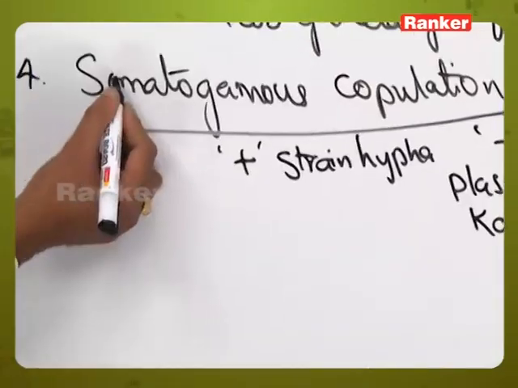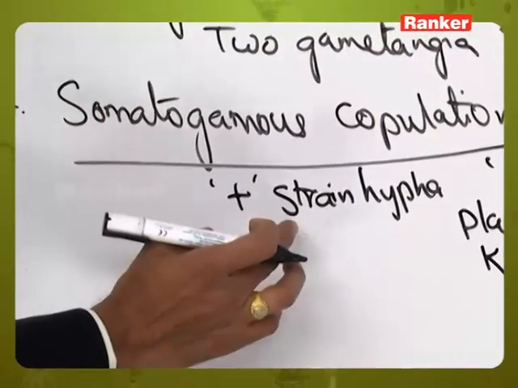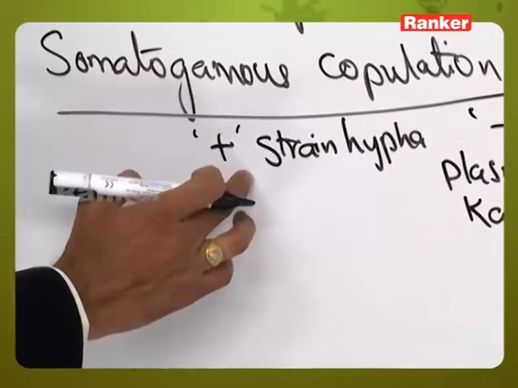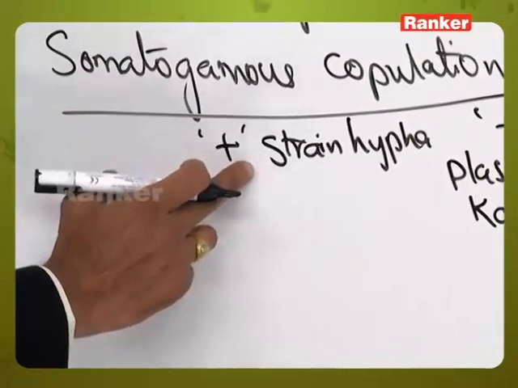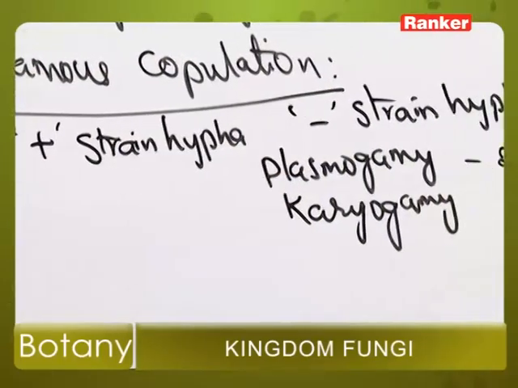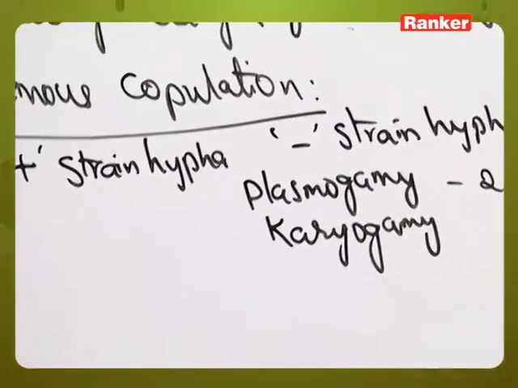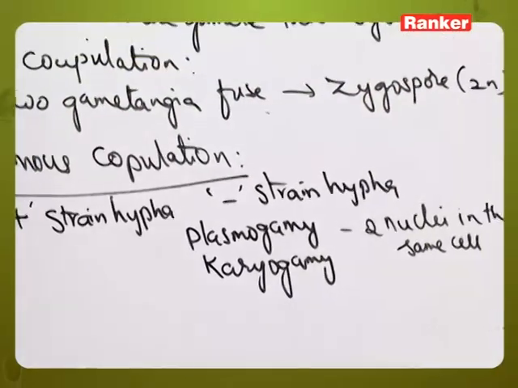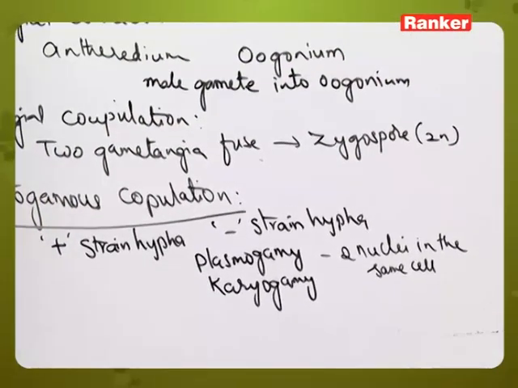Here one thing we have to note, the hyphae which are fusing are called monokaryotic, that is, plus strain hypha is monokaryotic and minus strain hypha is also monokaryotic. Monokaryotic means each cell of the hypha will contain only one haploid nucleus.